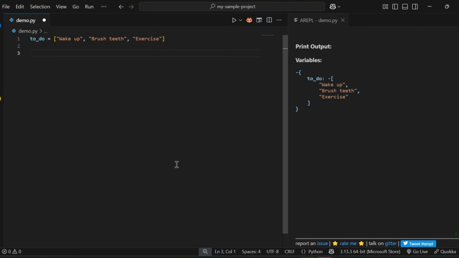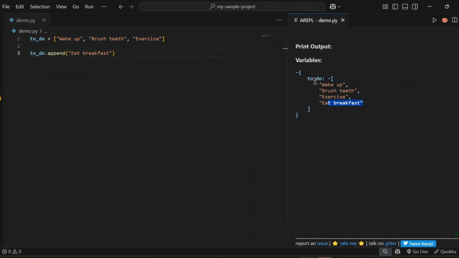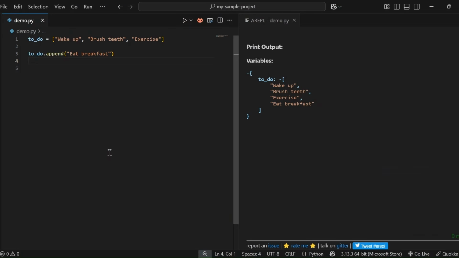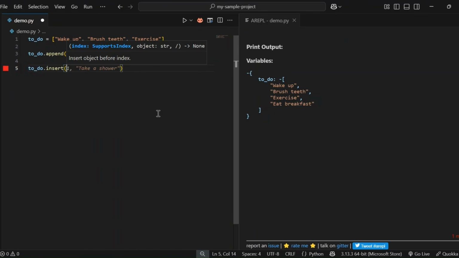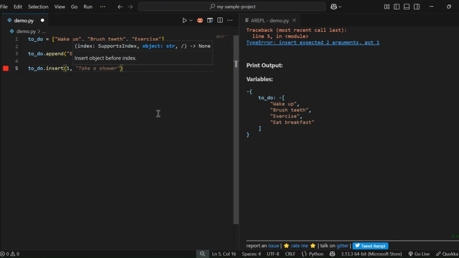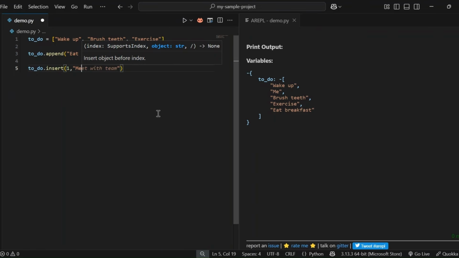In order to do that, he needs to use the append method: to_do.append("eat breakfast"). So this line adds the eat breakfast item to the to-do list. Suppose Rahul thinks, I want to meditate right after waking up. In such a case, we need to add meditate at the first index after wake up. In order to do that, we use to_do.insert, where the first parameter should be the index, and the second parameter would be the value that we want to insert at that index.